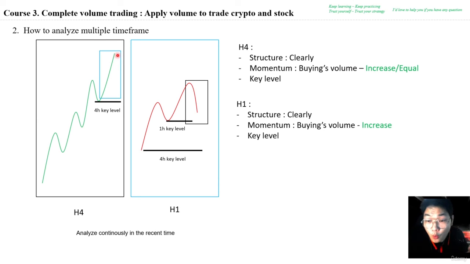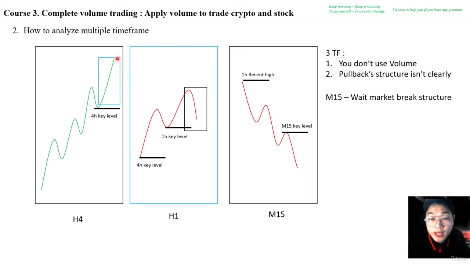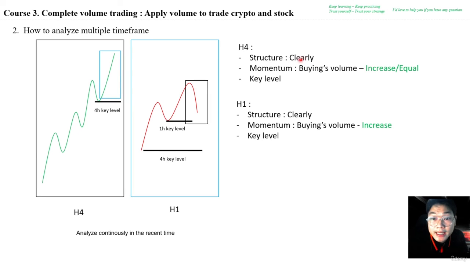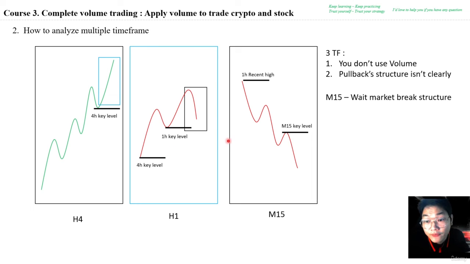And so when should you analyze 3 time frames? Here is another story I want to tell you. Normally you only need to analyze 2 time frames like this. That is enough. But sometimes you need to analyze 3 time frames. For example, the first one, you don't use volume to analyze the momentum of the market. Therefore, you should analyze in the 15 minutes time frame, because you can see that the 4 hours time frame is up movement. The 1 hours time frame is also up movement. Price comes into the 1 hour key level.